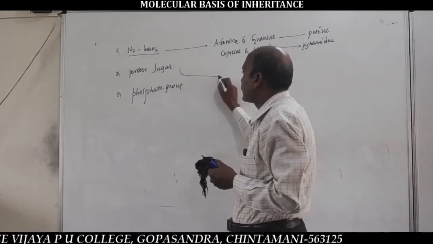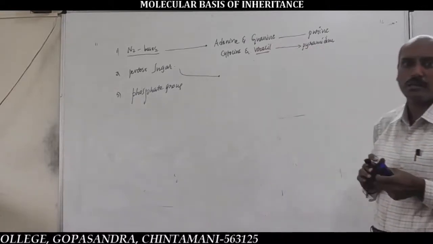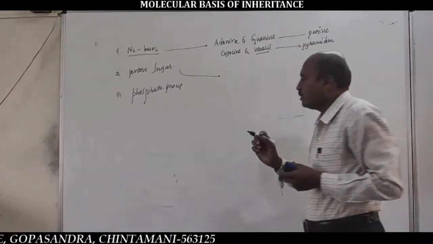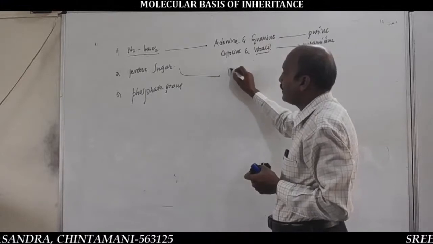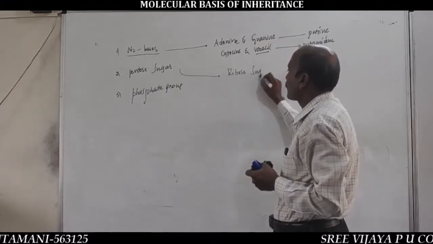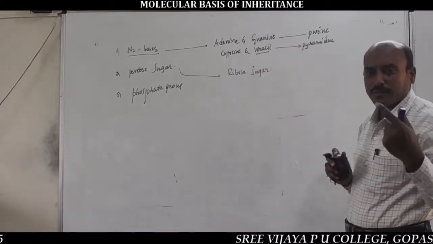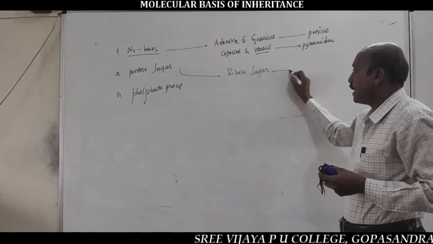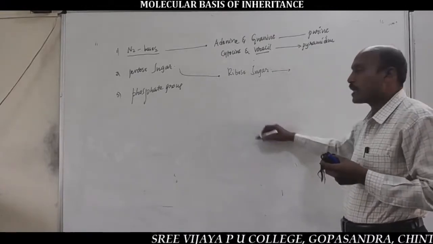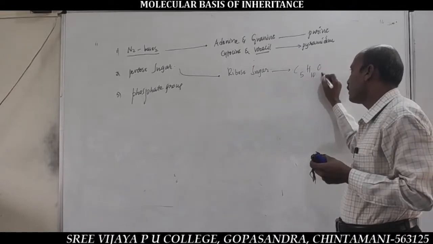The next compound is the pentose sugar. Important for one more question. The pentose sugar present in RNA is the ribose sugar. Ribose sugar, never deoxyribose sugar. Its molecular formula, the empirical formula, is C5H10O5.